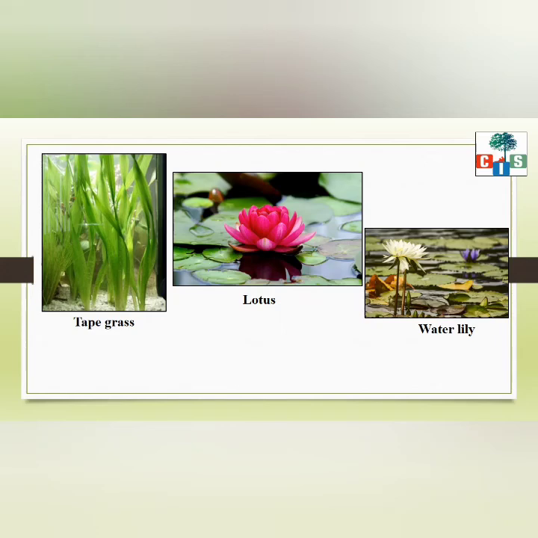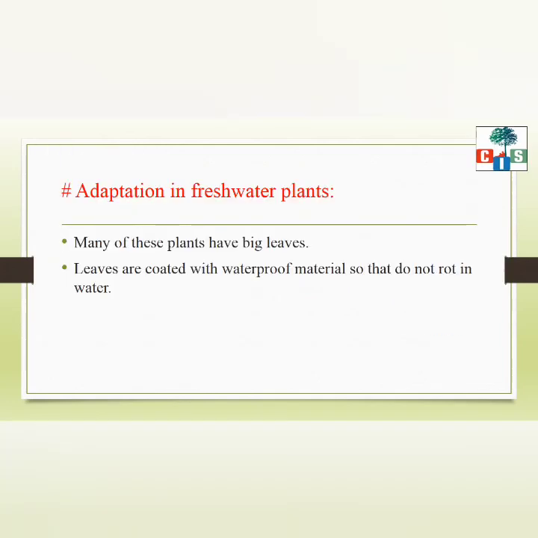Now scholars, just like animals, these plants also have adaptations so that they can live in water. So what are those adaptations? Many of these plants have big leaves, and these leaves are coated with waterproof material so that they do not rot in water. So the coating of waterproof material is the adaptation of these plants which are found in fresh water.